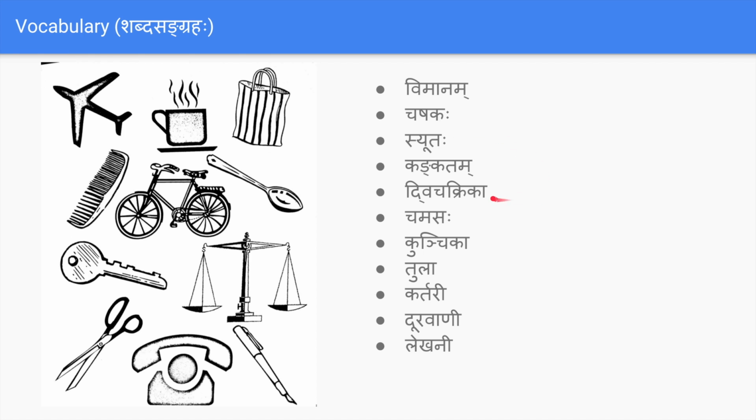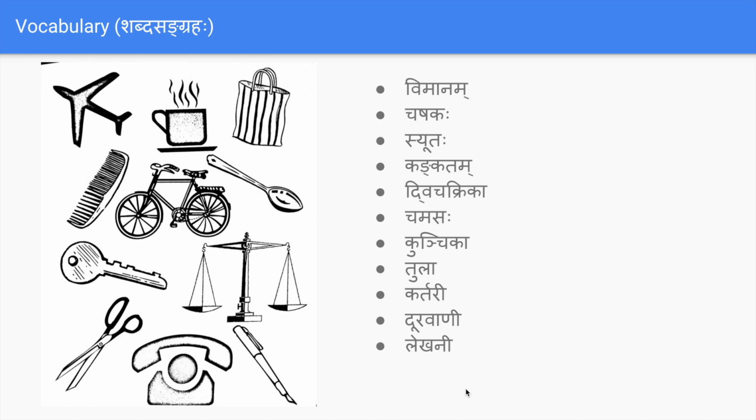The words which end with long letters are all feminine, like Tat Vimanam, Saha Chashakaha, Saha Syutaha, Tat Kankatam, Sa Dvichakrika, Saha Chamasaha, Sa Kunchika, Sa Tula, Sa Kartari, Sa Duravani, Sa Lekhani. This is how you can differentiate the gender, and accordingly you can use the pronouns with it.